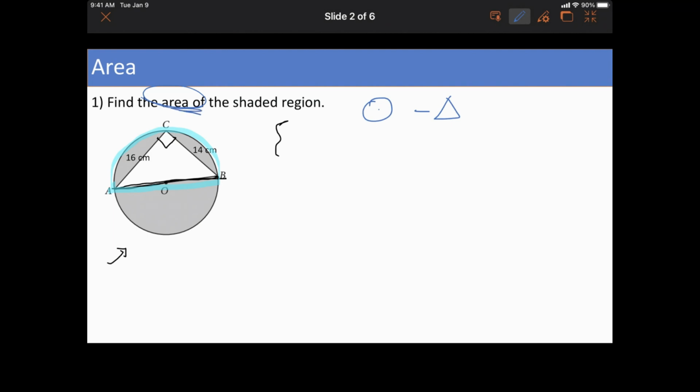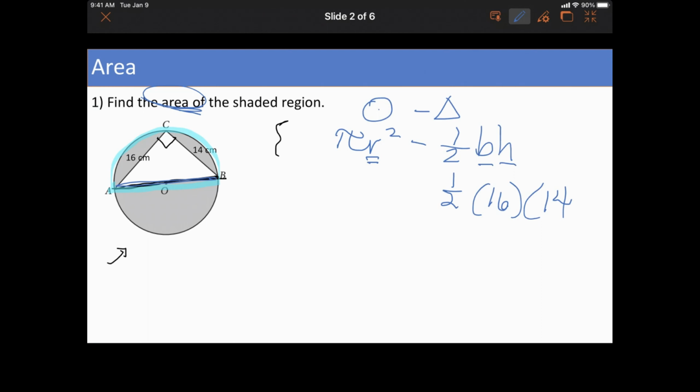Then you say, okay, what's the area formula? The area formula of a circle is pi r squared, and a triangle is half base times height. So if I can find the radius, the base, and the height of the triangle, then I can do this problem. The base of a right triangle is one of the legs and the height is the other one, and it doesn't matter which one's which. Now I have to find the radius. We said that the diameter and the hypotenuse are the same, so if I can find this, then I can find the radius.